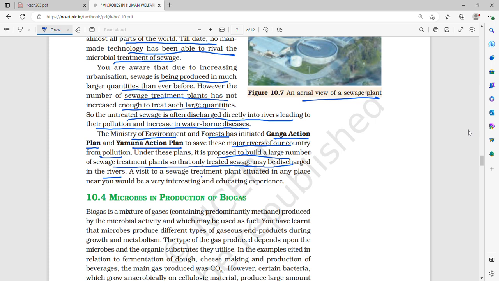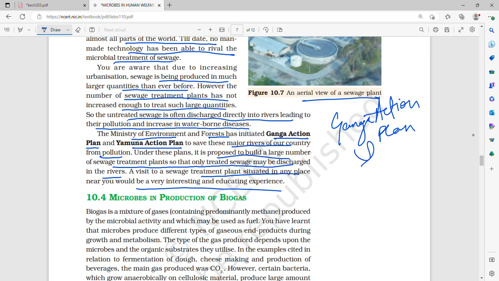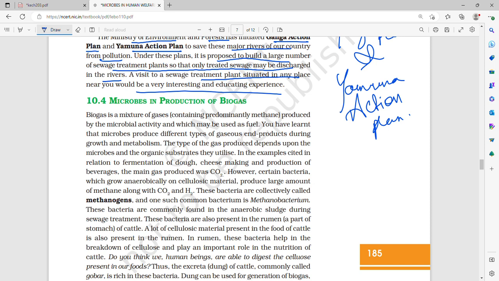A visit to a sewage treatment plant situated in any place would be a very interesting and educating experience. Because of such a large amount of sewage being discharged, the Ministry of Environment and Forest has initiated the Ganga Action Plan and the Yamuna Action Plan. Under these plans, it is proposed to build a large number of sewage treatment plants so that only treated sewage can be discharged into rivers.